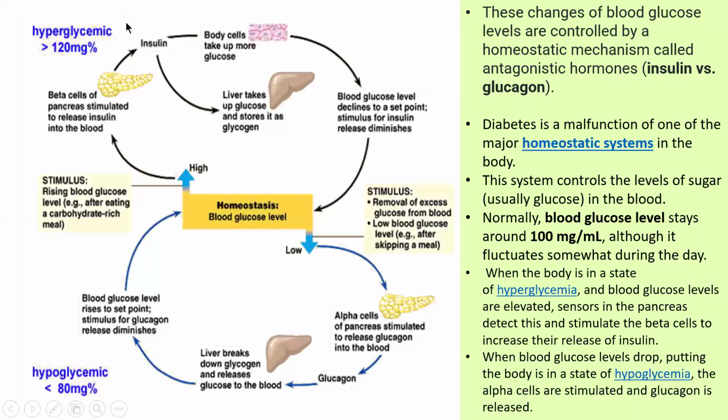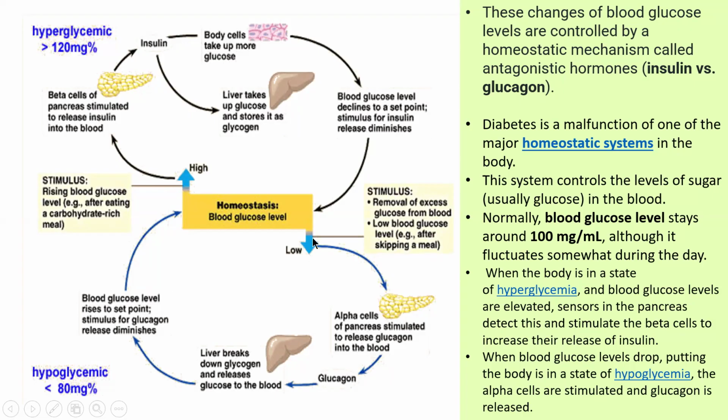Now hyperglycemia, the same process: the stimulus is rising blood glucose levels after eating a carbohydrate-rich meal. Beta cells of the pancreas are stimulated to release insulin into the blood. Body cells take up more glucose, stored in the form of glycogen in the liver and muscle. Blood glucose level declines to a set point. The stimulus for insulin release diminishes.